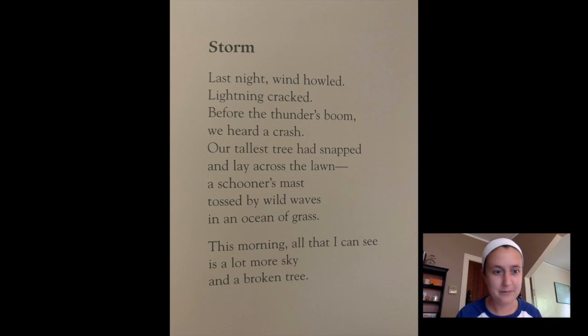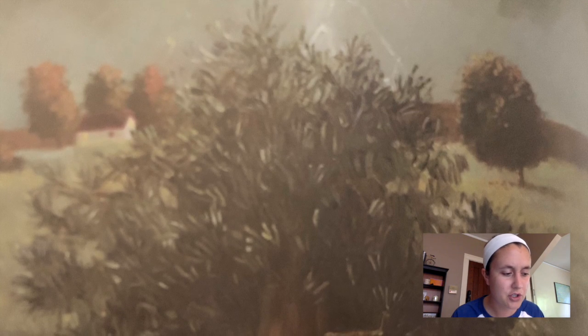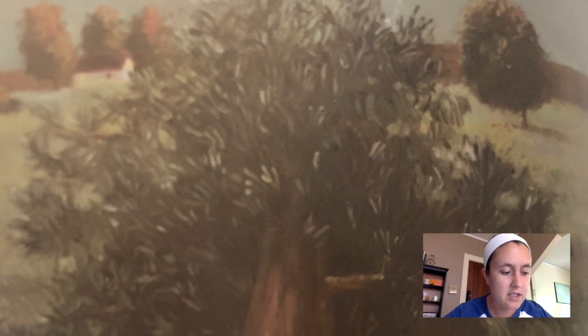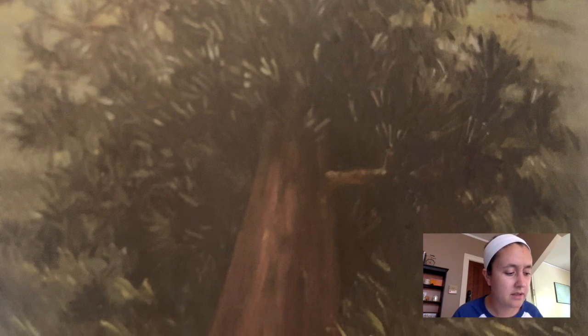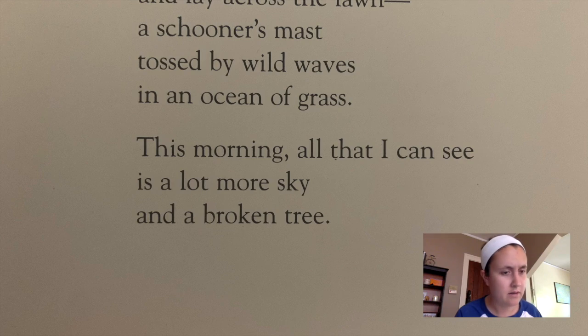So let's try again. Storm. Last night, wind howled, lightning cracked. Before thunder's boom, we heard a crash. Our tallest tree snapped and lay across the lawn. A schooner's mast tossed wild waves in an ocean of grass. This morning, all I can see is a lot more sky and a broken tree.